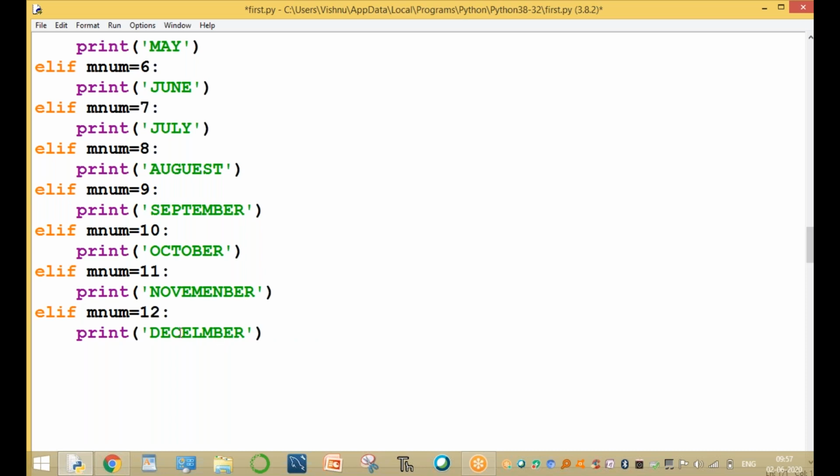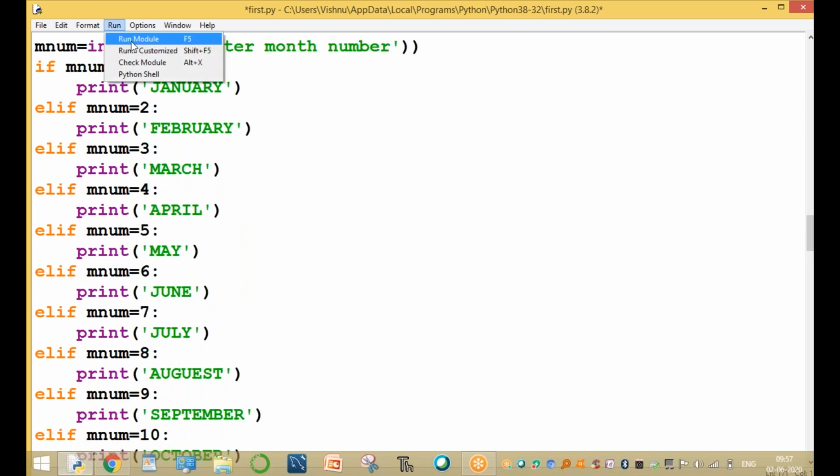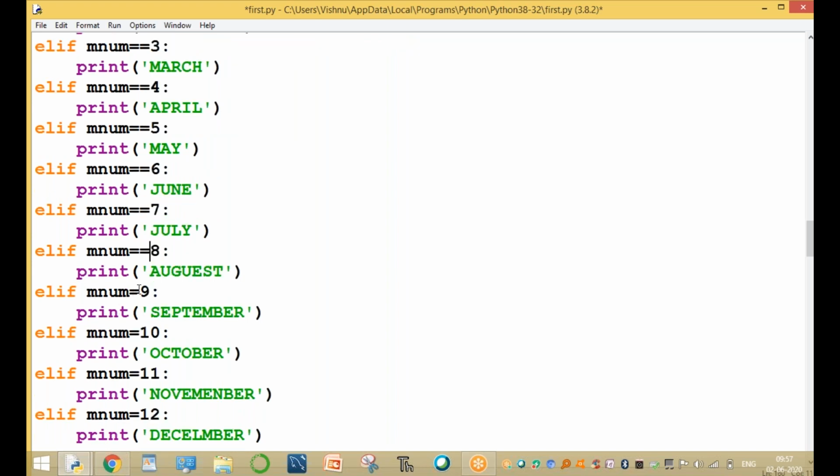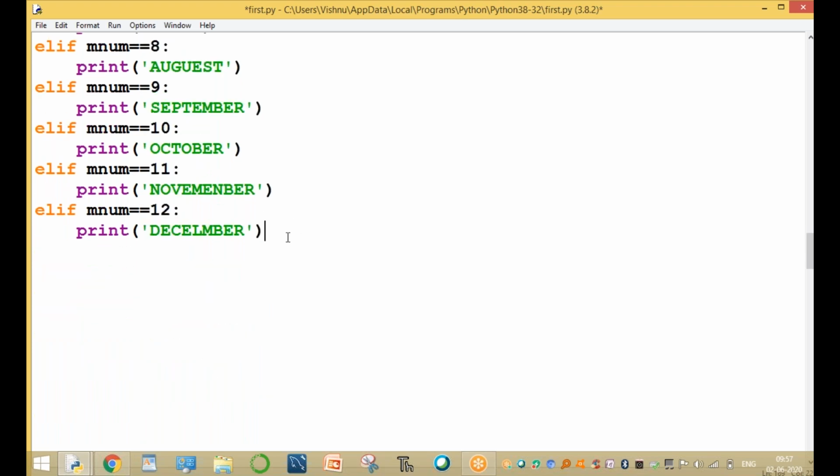Clear, guys, up to here, all of you? Now the values are entered: enter the month number. Here, enter the month number. So now the check condition uses equal to equal to, not only one single equal to, but equal to 5, equal to values, and equal to values. Check this condition.